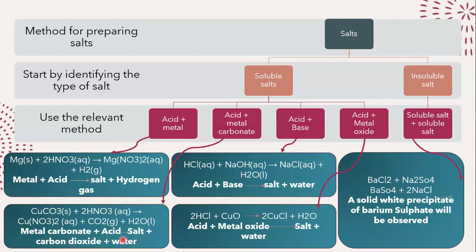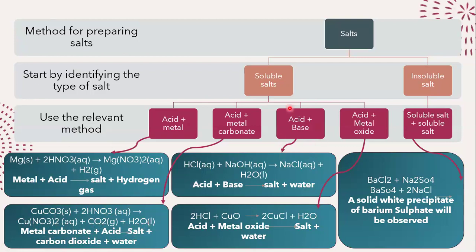Again, you can learn this. If you take a metal carbonate and react it with an acid, and this is the same reaction we studied for carboxylic acid as well, you get salt, carbon dioxide, and water. So if you take your copper carbonate and react it with nitric acid, we get copper nitrate, carbon dioxide gas, and water.